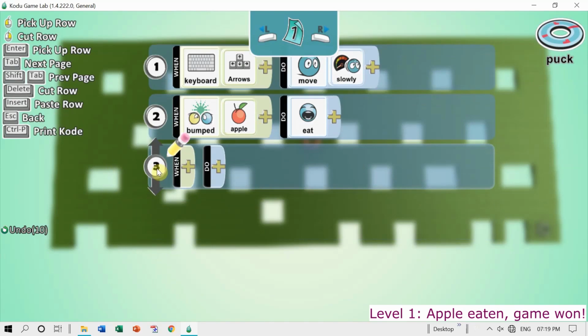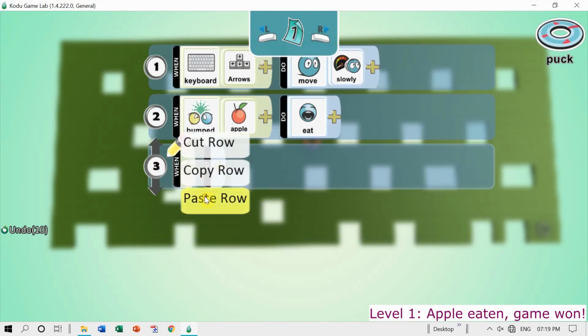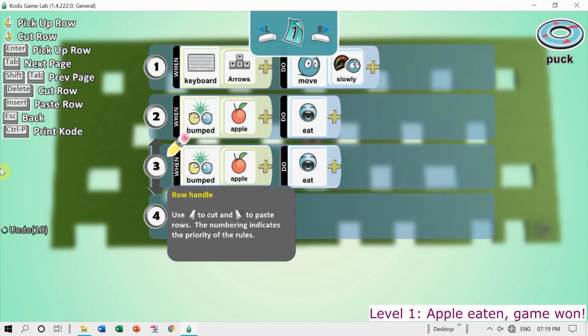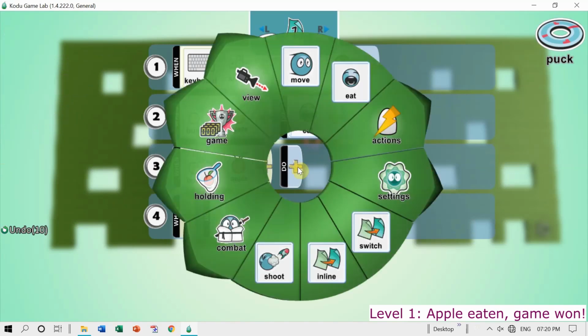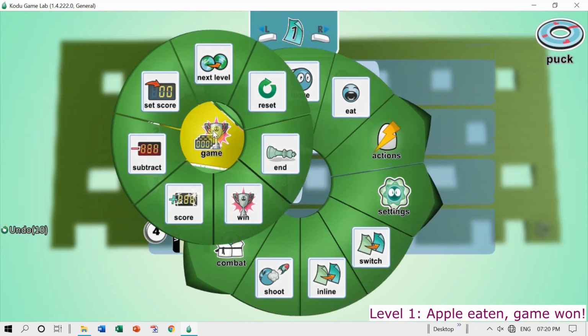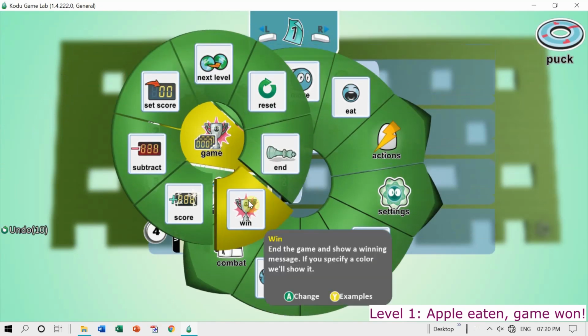Come to the new row, right click, paste row. So the copy of the second row is made here. All I have to do is make the necessary changes. So here I am going to declare that player has won the game. How do I do that? In this pie menu, I go to game section, game option, and I select win option.